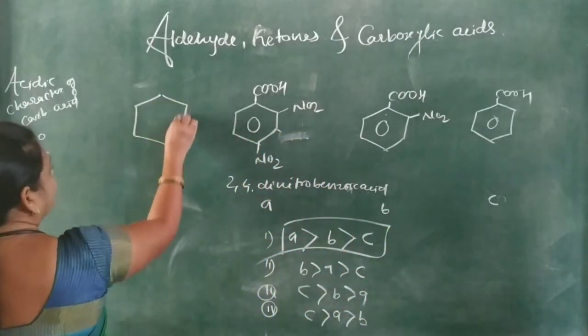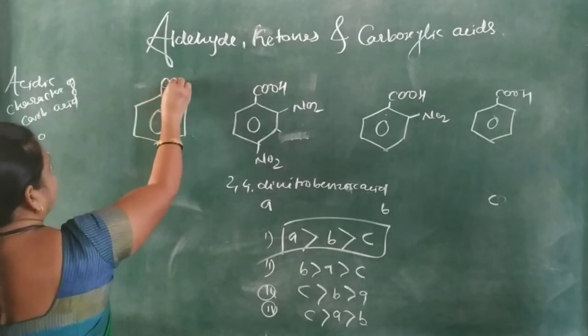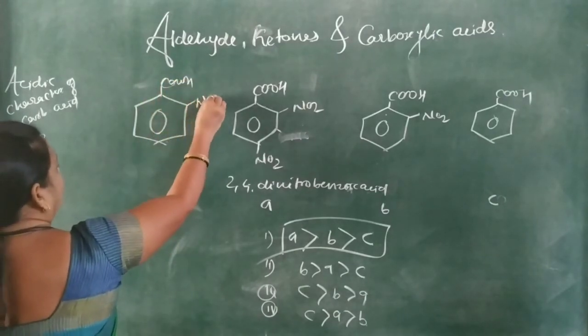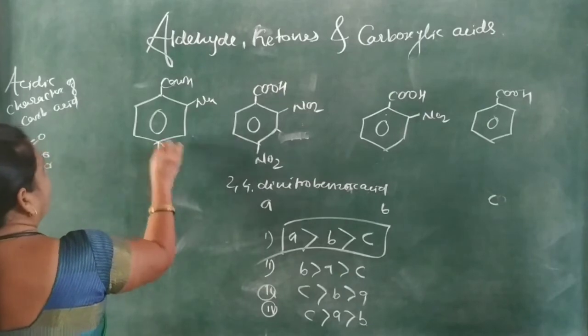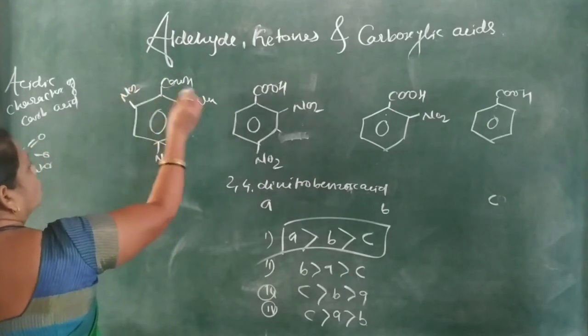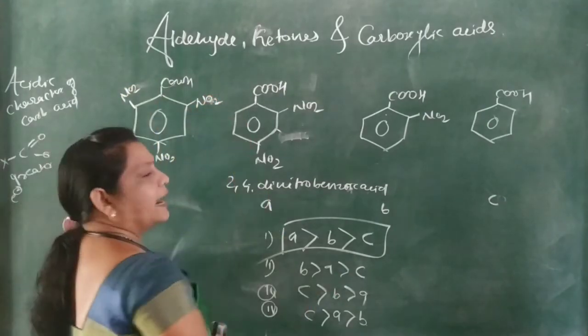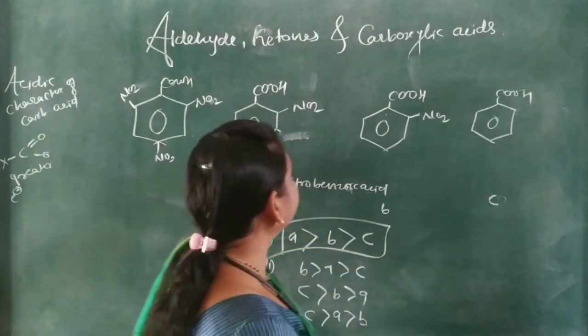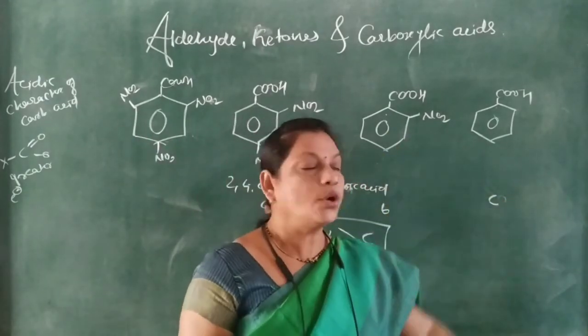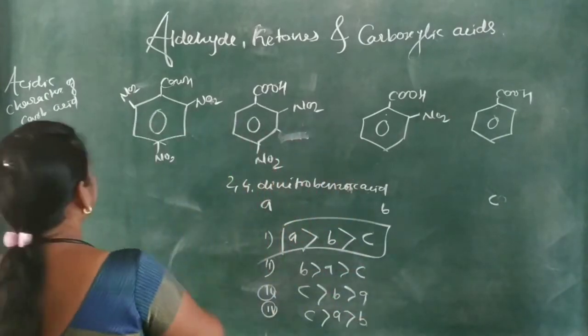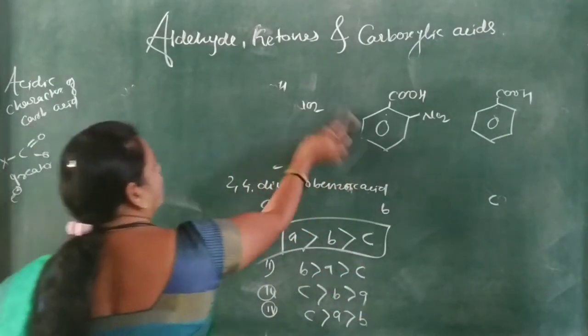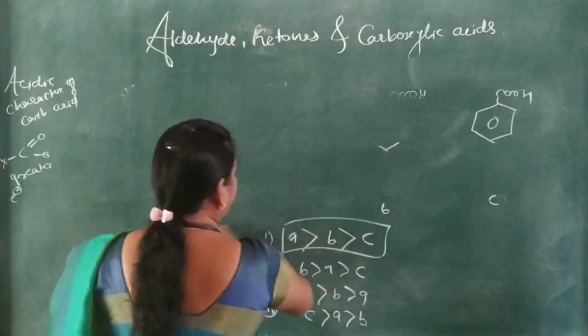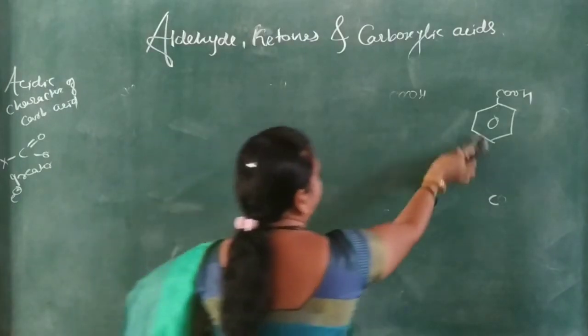If there is a third one, means this benzoic acid, here NO2, here again NO2 and here NO2, means 2,4,6-trinitrobenzoic acid, which is more acidic than these three. Okay, so these are the acidic characters of carboxylic acid in aromatic as well as in aliphatic.